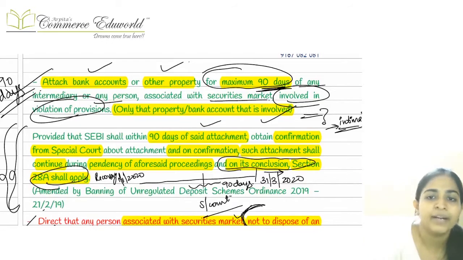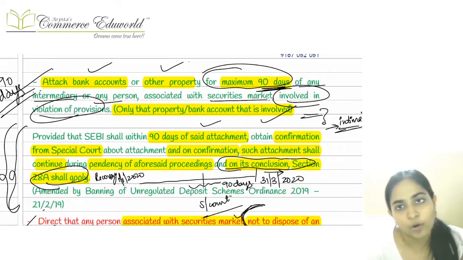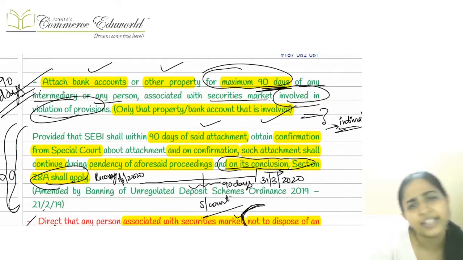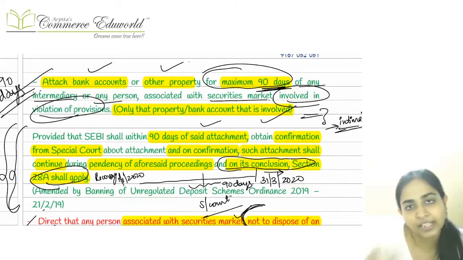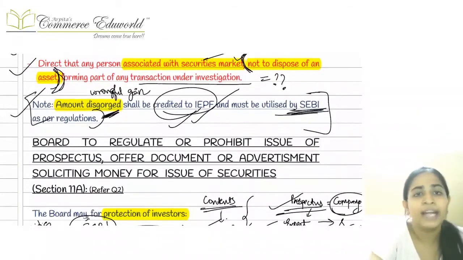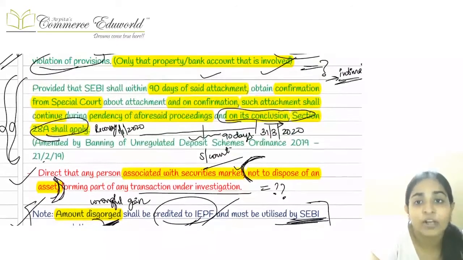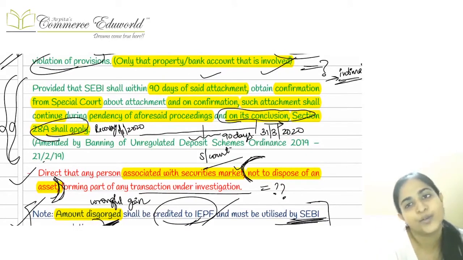The important point and the amended point here was this can be done by default for a maximum period of 90 days, but after attachment we have to go and intimate about this fact to the special court, and if special court gives us a confirmation, then the attachment can continue till the end of the proceedings, till the proceedings get completed. Till that time the attachment is going to continue, and if later on we are finally held guilty, then the recovery proceedings is going to start against us.